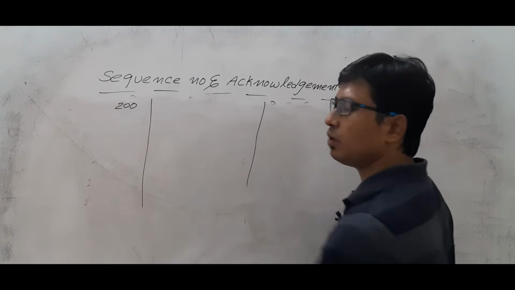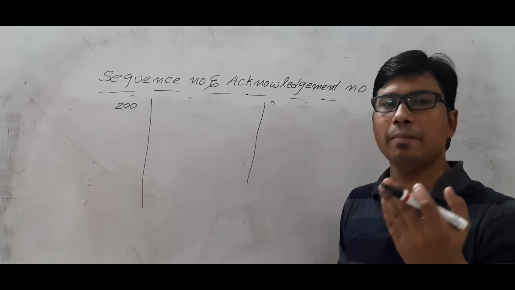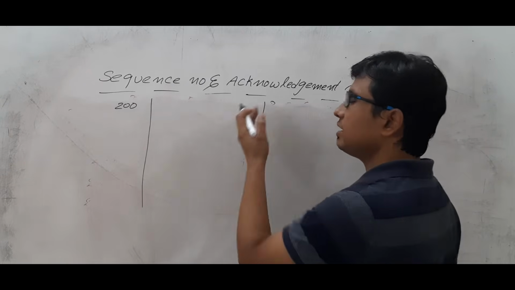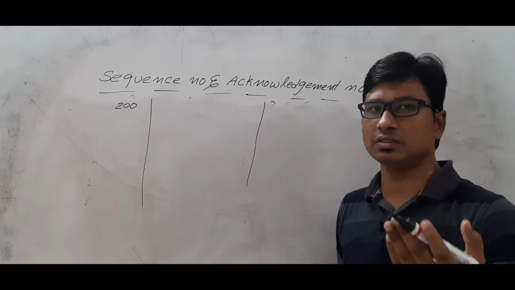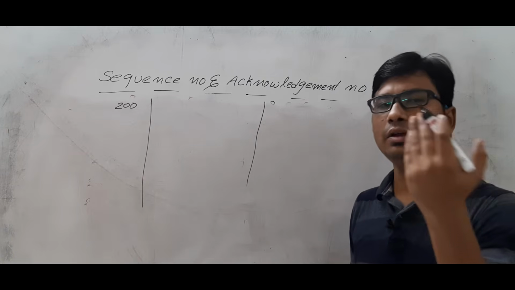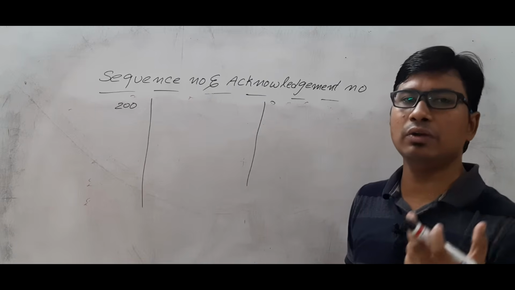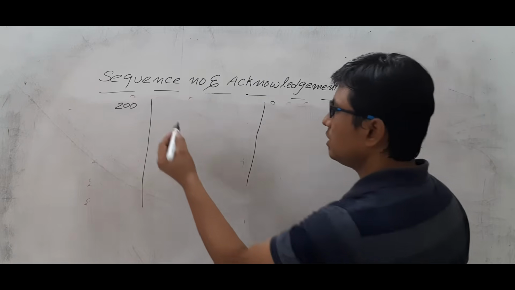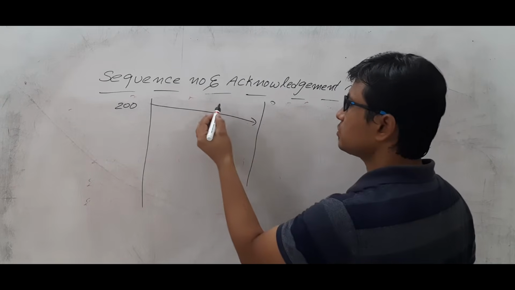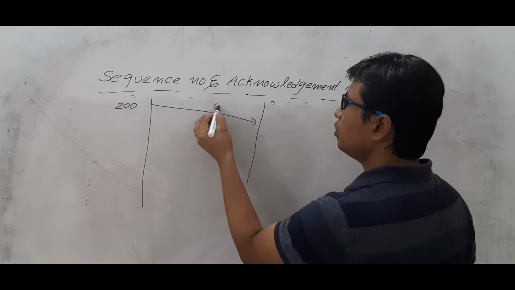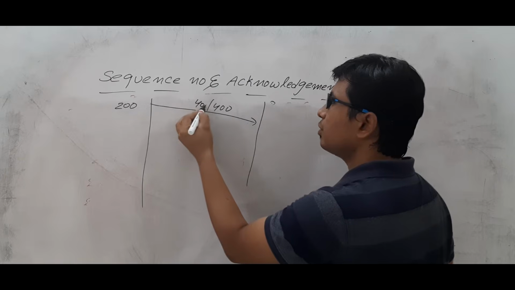Now we will discuss. I want to send 200 bytes of information in a single segment, meaning the maximum segment size at the sender and receiver is 200. How it will identify the source segment number and the receiver maximum segment size, all these things we will discuss when we are discussing connection establishment. Now let's take that it is using a random sequence number, let's say 400. Meaning the first byte is given the number 400.